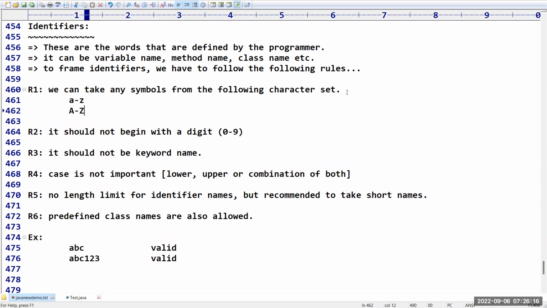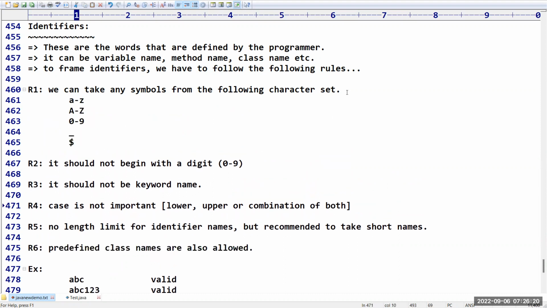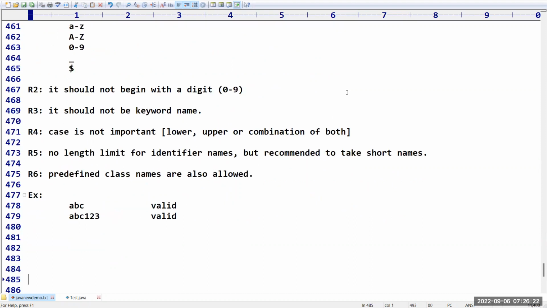Small a to small z, capital A to capital Z, 0 to 9, underscore and dollar. Yes. Sir, now I am taking 123ABC. Can you please confirm, is it valid or invalid identifier? It's invalid. What is the reason? Because it is starting with a digit, but identifiers should not start with a digit.